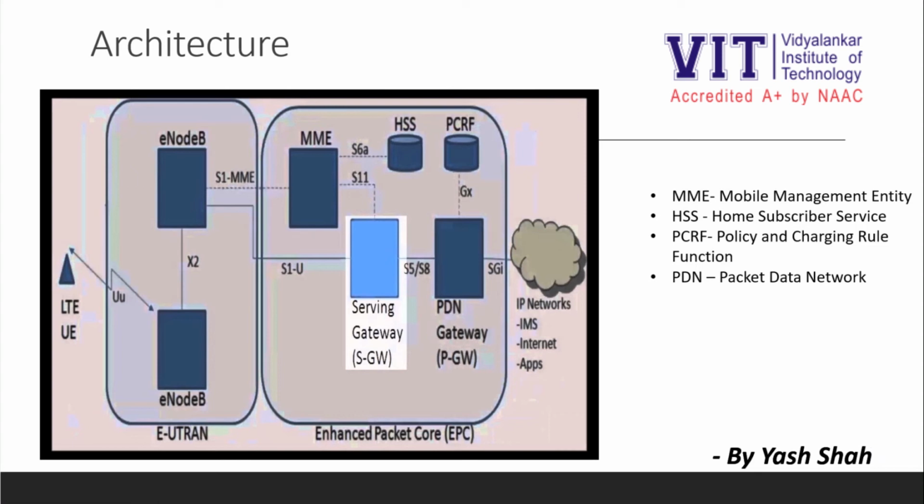Moving on, we have HSS. HSS is nothing but a database server equivalent to HLR in the previous technology. HSS is the Home Subscriber Server. It has the records of the home users registered on this particular network.